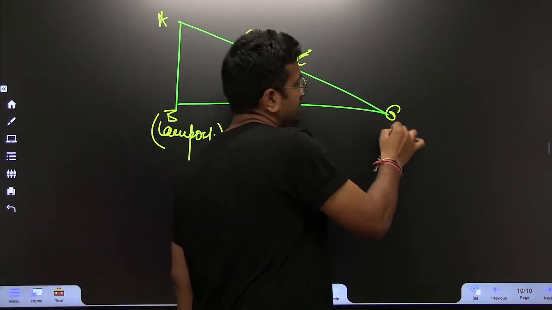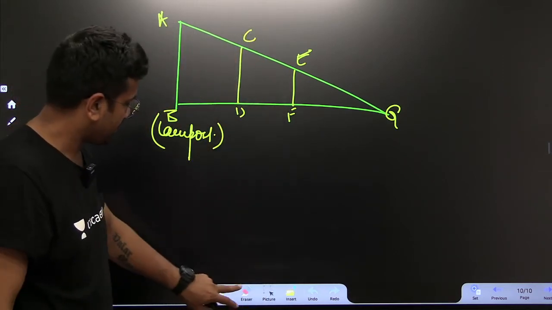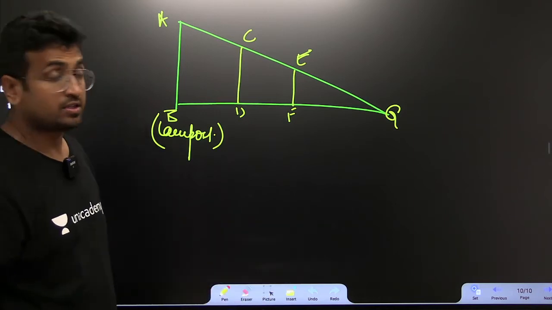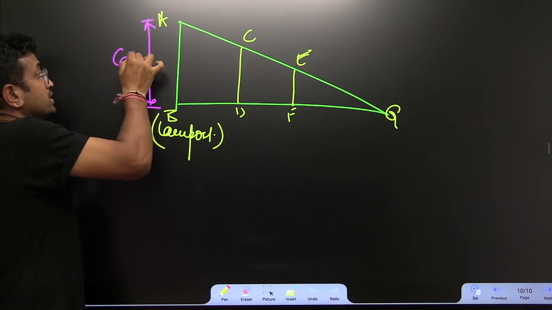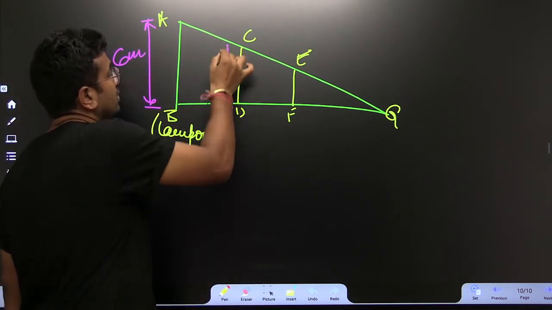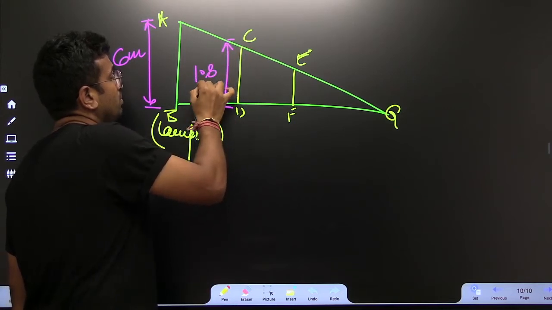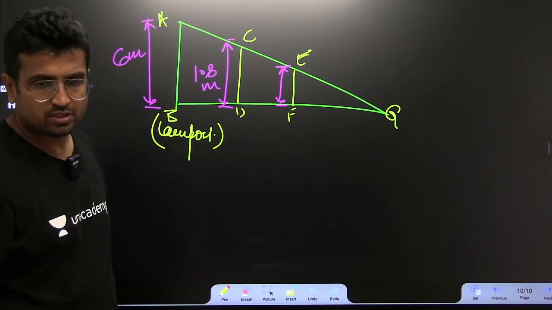And this is G. Listen to this very carefully. It's such a good question, man. The height of this lamppost is 6 meters. The height of the father is 1.8 meters. Height of this boy is 0.9 meters.